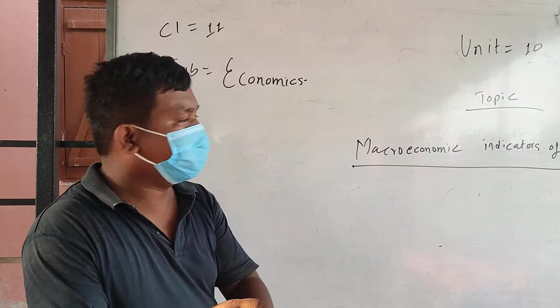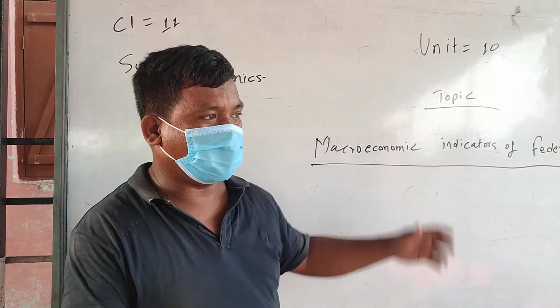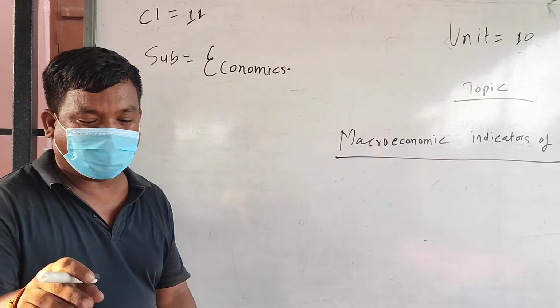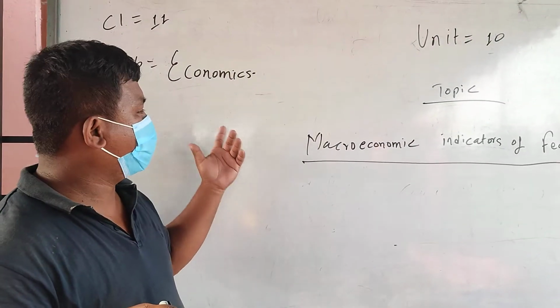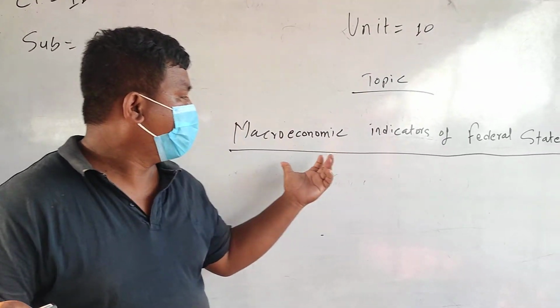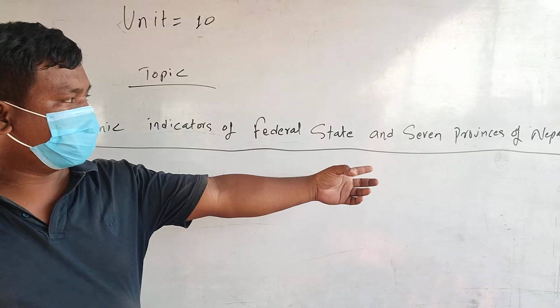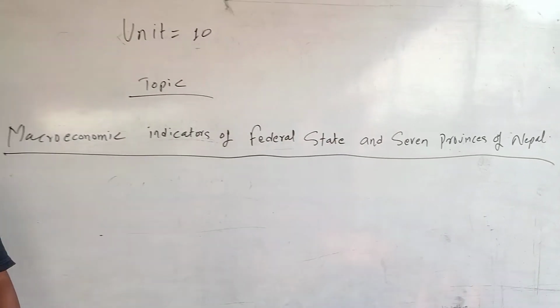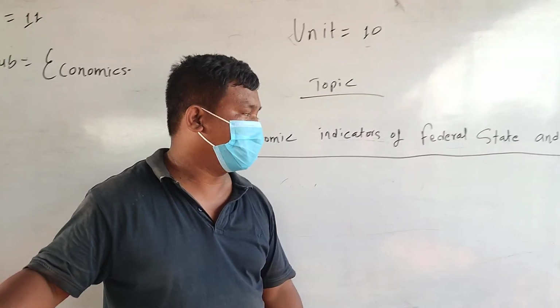Yesterday we started unit 10, and we learned about the characteristics of Nepal's economy. Today we are going to study macroeconomic indicators of the federal state and the 7 provinces of Nepal.